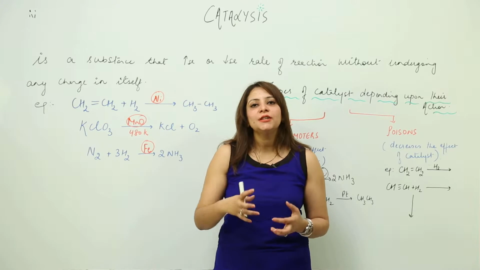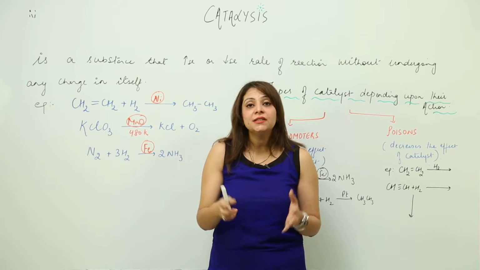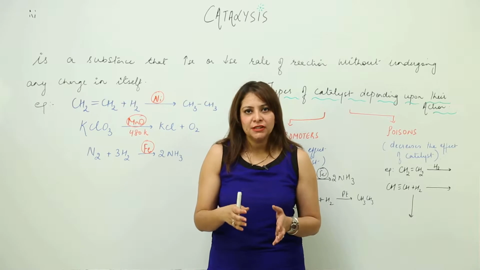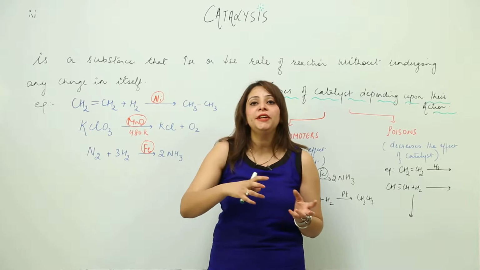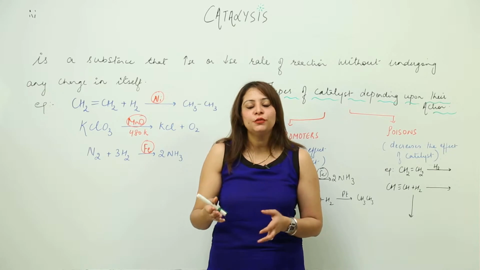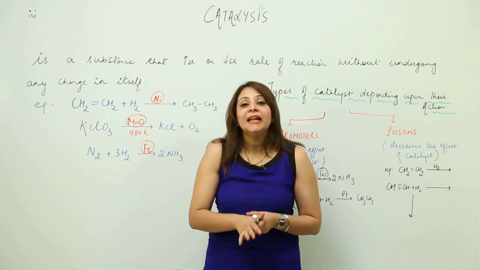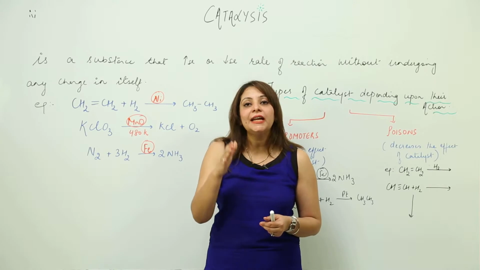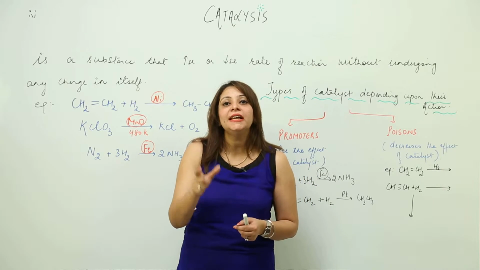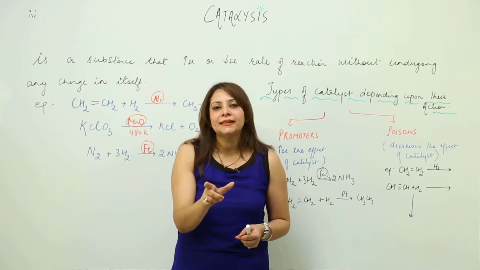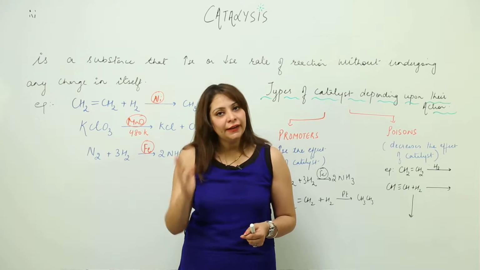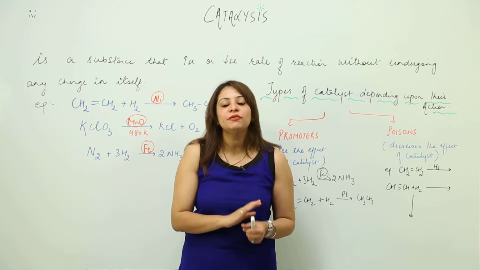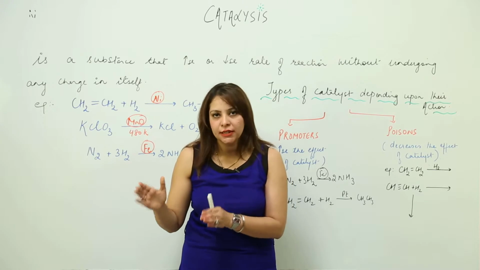As we all know, whenever a chemical reaction happens, we need a certain rate at which it takes place, because the reaction should be neither too slow nor too fast that it leads to explosion. We need a moderate rate of reaction, and that means we can adjust the rate of reaction by using a catalyst. So what is a catalyst? A catalyst is a substance which can increase or decrease the rate of reaction without undergoing any change in itself.